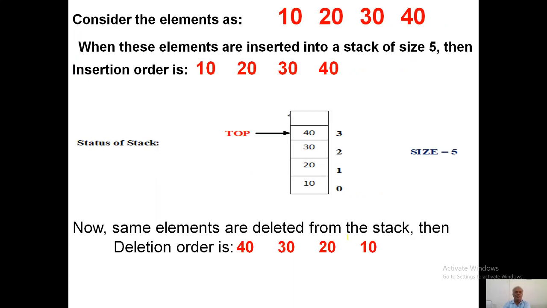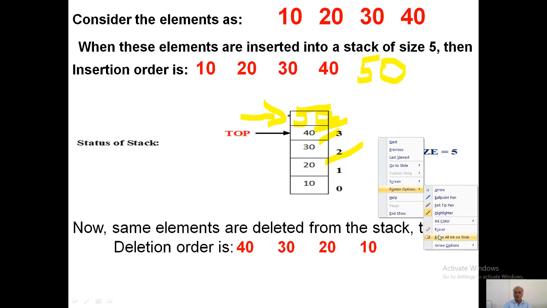So consider the elements 10, 20, 30, 40. If I want to insert these elements, first I insert 10, next 20, next 30, next 40. If I want to insert another element 50, I simply insert 50 here, in the empty location, and then the top goes up.